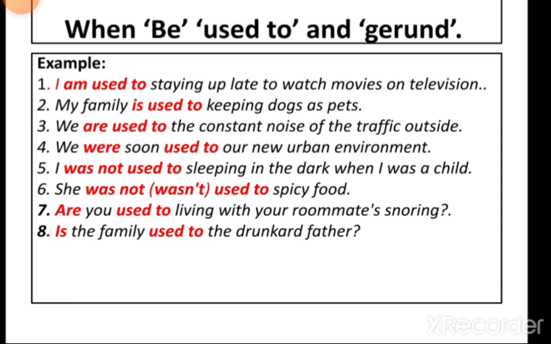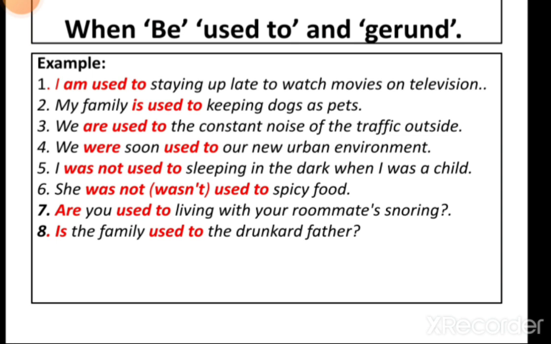Now, students, you might have remembered that a few minutes ago I told you that when be used to is used before a gerund or noun phrase, it is used to mean to be usual or in the habit of. Now the question arises, where are gerunds in these sentences?